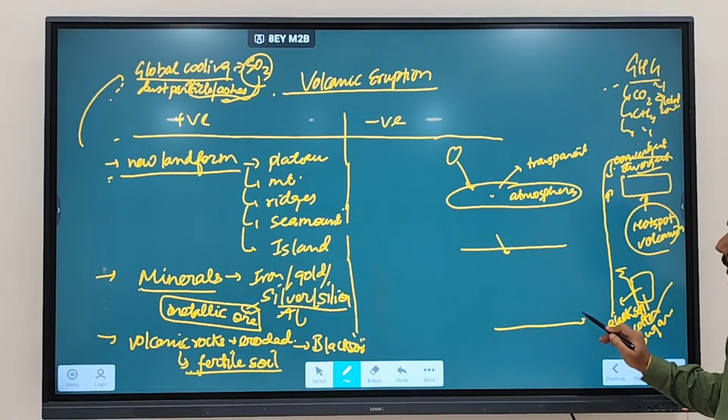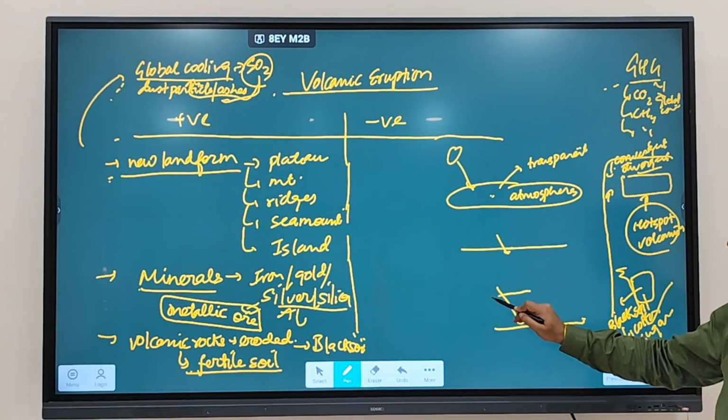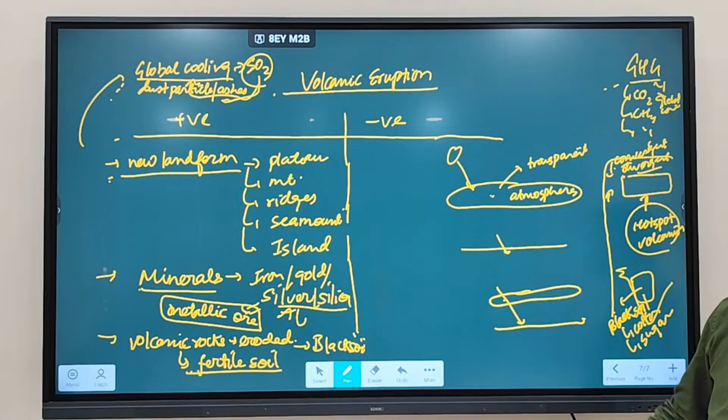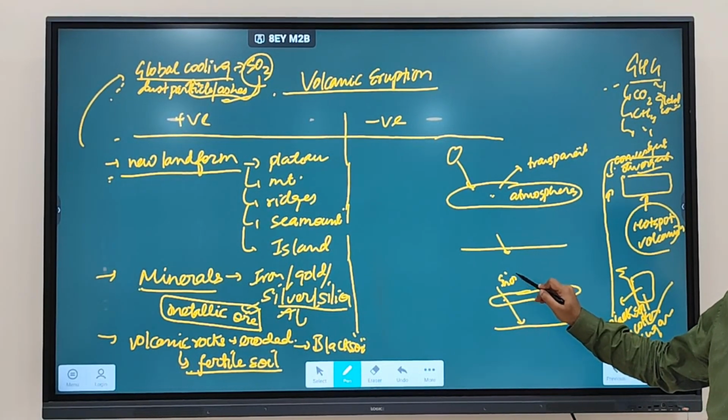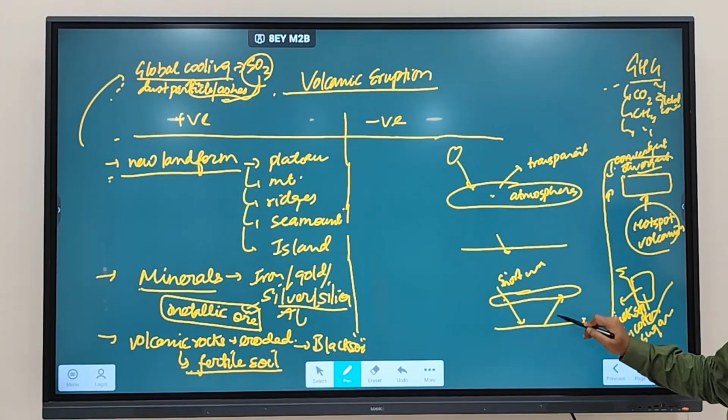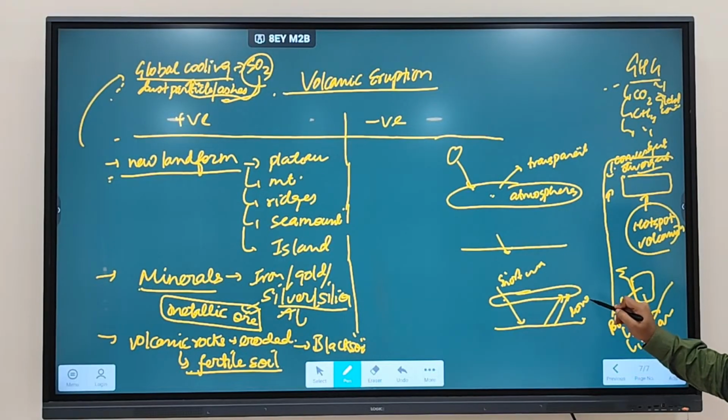Remember, we discussed earlier that the atmosphere is transparent to whom? Transparent to solar radiation, because solar radiation comes in the form of short wave, and the atmosphere is, okay, what? It is blocking or absorbing the long wave terrestrial radiation. Remember this, we have discussed it in the first class itself.